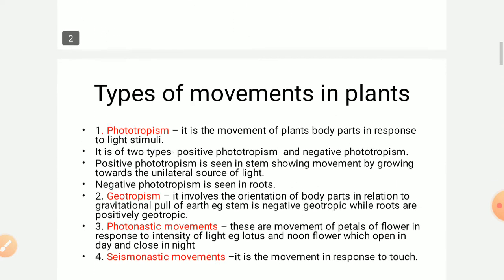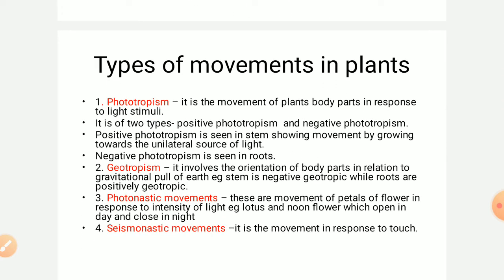Next we are going to study the types of movements in plants. For studying types of movement in plants, the first is phototropism. You can see over here, this is phototropism. If we break this word into two parts, one is photo and another is tropism. The photo word is for light and tropism means growth. So this type of movement is due to growth.